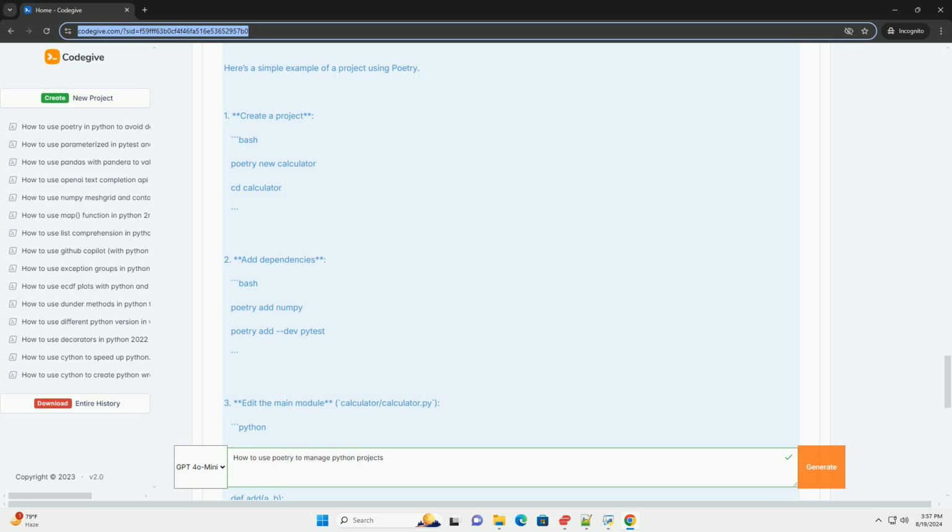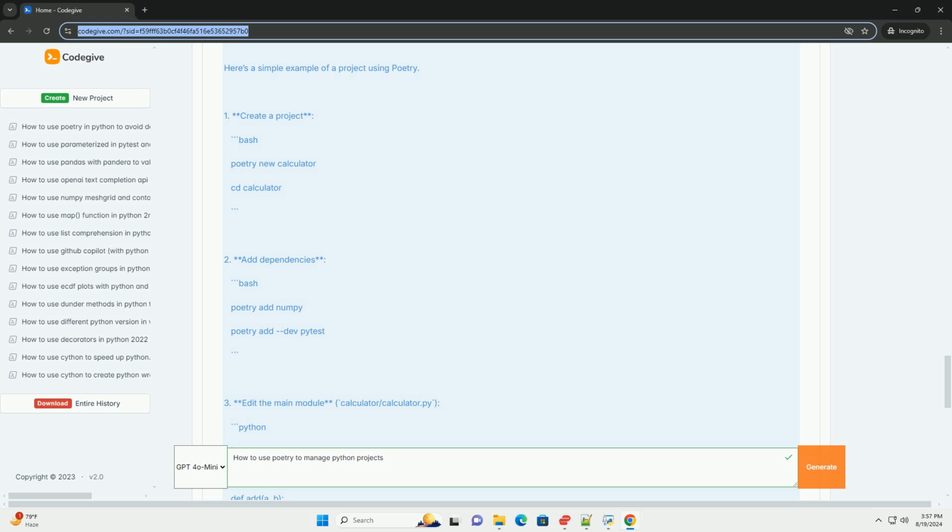9. Publishing your package. If you want to publish your package to PyPI, first ensure you have the correct name, version, and description in your pyproject.toml. Then, use bash poetry publish. You may need to configure your PyPI credentials first.